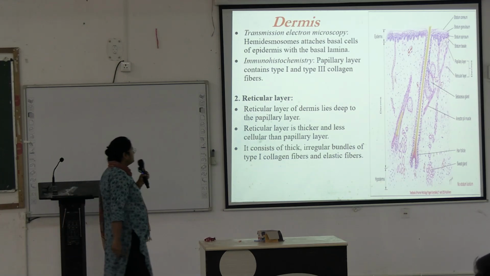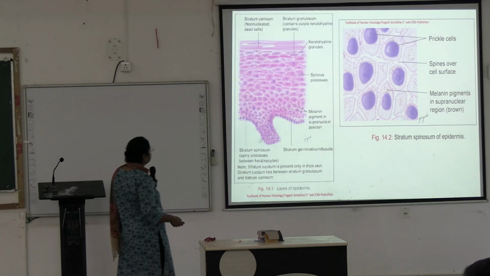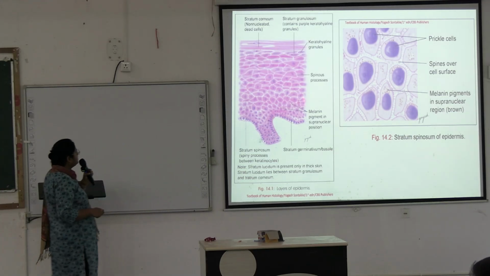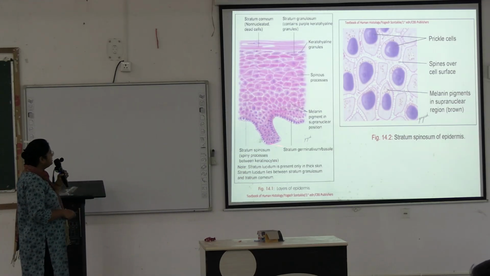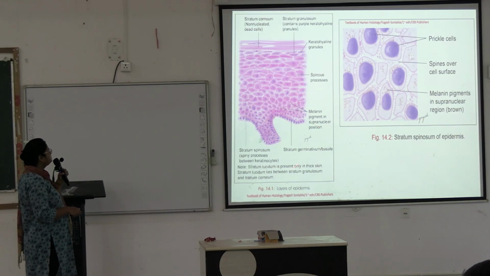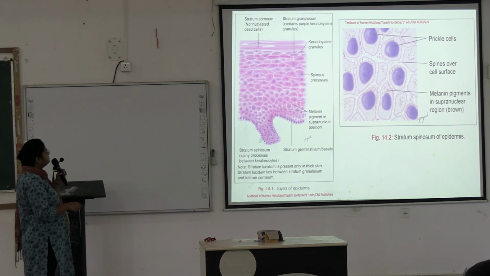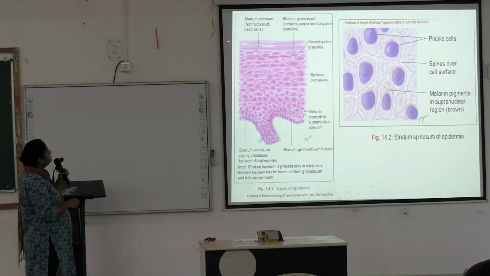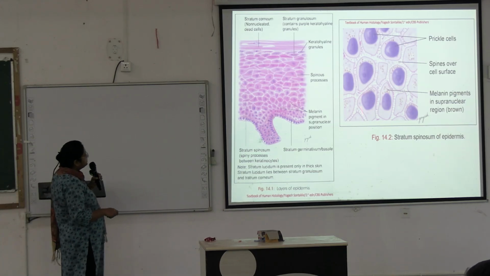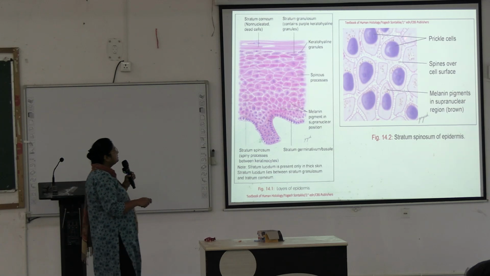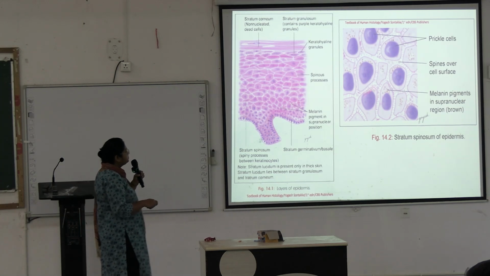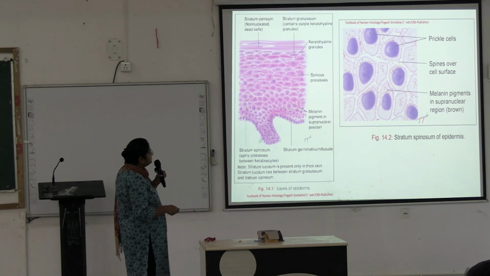Okay, next. See here, all the layers of the epidermis have been shown. Stratum basale or stratum germinativum. Here is the stratum spinosum, stratum granulosum, stratum corneum. This is thin skin. Okay, and in the spinosum layer, the spines over the cell surface have been shown, and the melanin pigments.